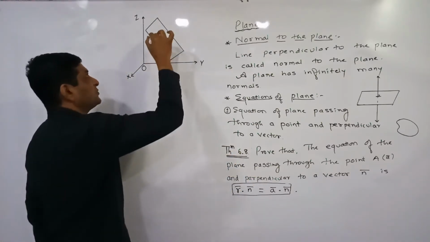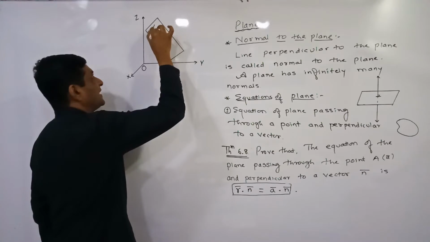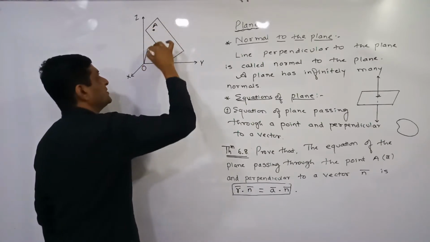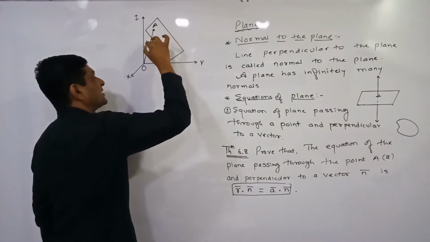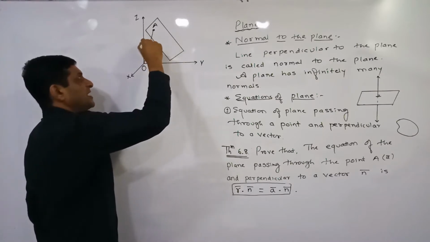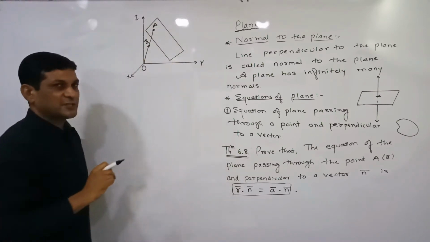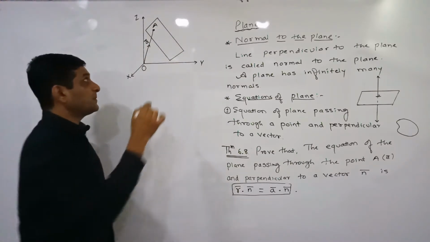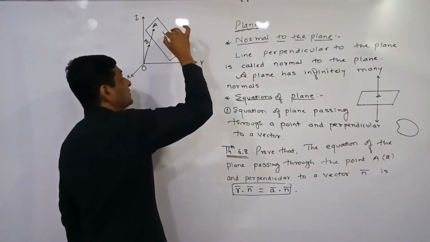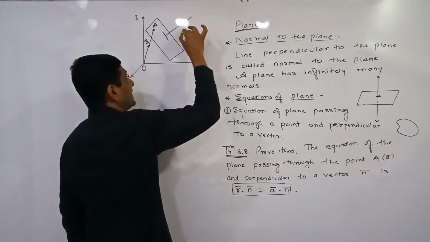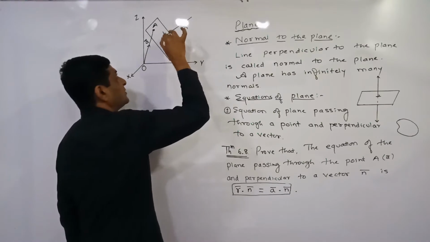One plane is given to us which passes through one point A, and its position vector is denoted by A bar. Generally we define the position vector with respect to the origin. And this plane is perpendicular to the vector n bar.